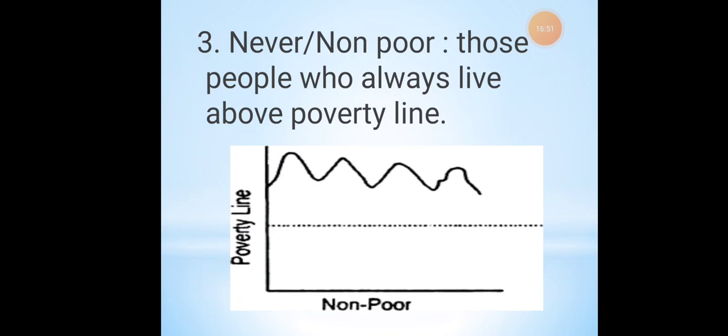And lastly is never or non-poor. The people who live always above poverty line are known as never poor, or the rich people. So this is the category of how the poor people and the rich people are segregated.